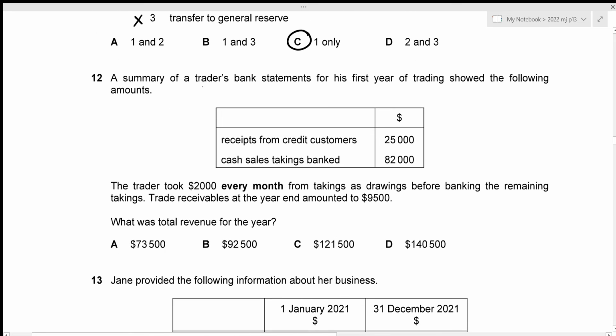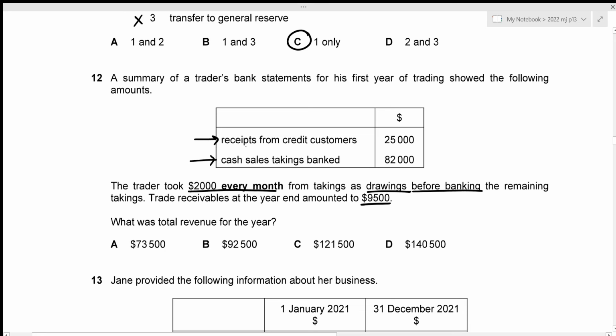A summary of trader's bank statements for his first year of trading showed the following amounts. We have our receipts from credit customers as well as the cash sales takings banked. And we are told that the trader took 2,000 every month from takings as drawings before banking the remaining takings. And the trade receivables at the year end amounted to 9,500. We need to figure out the total revenue for the year.